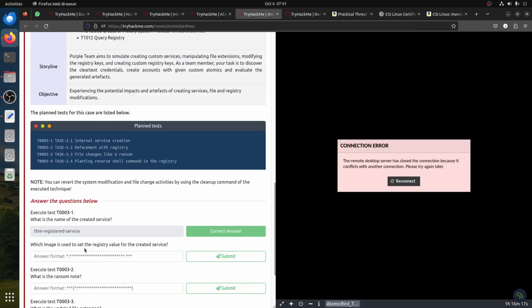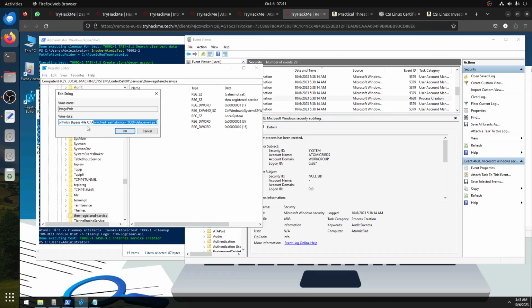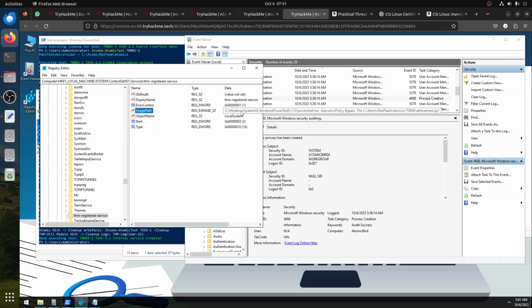What image is used to set the registry value for the created service? This is the script, not the image. Image path. Object name control. Defacement PS1.